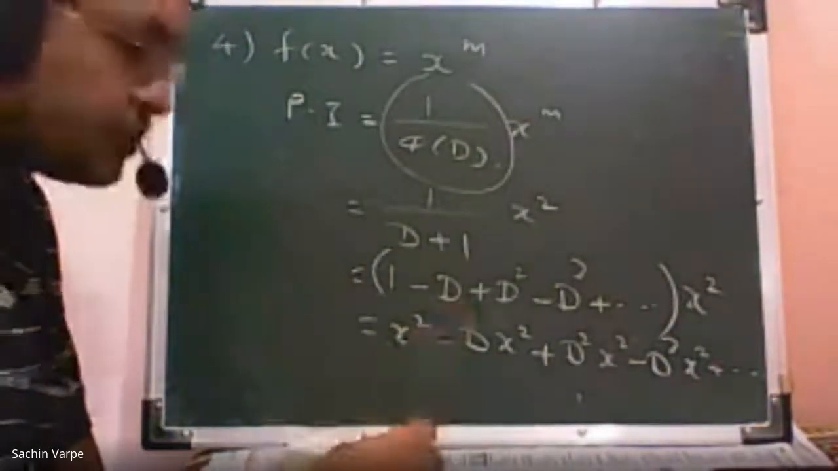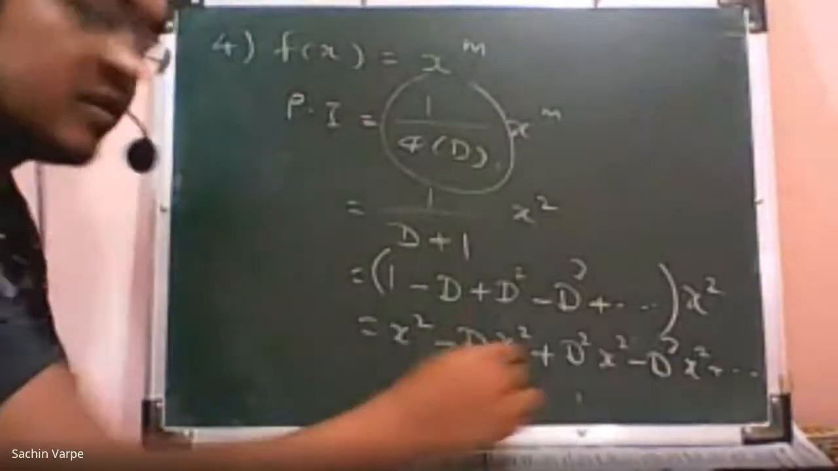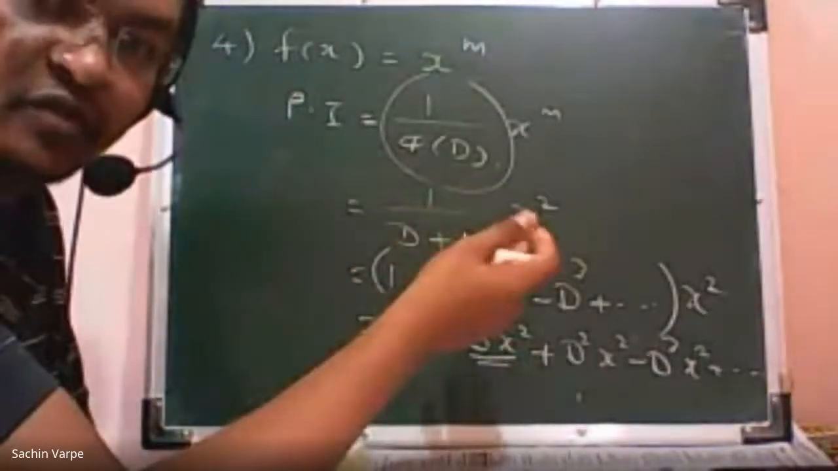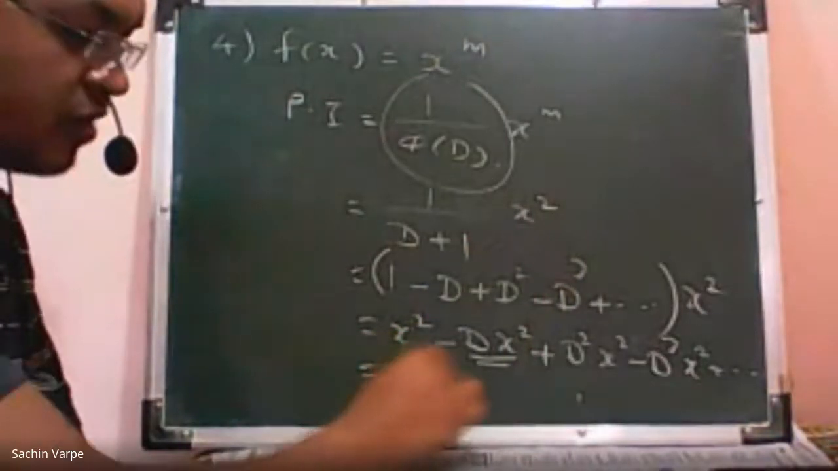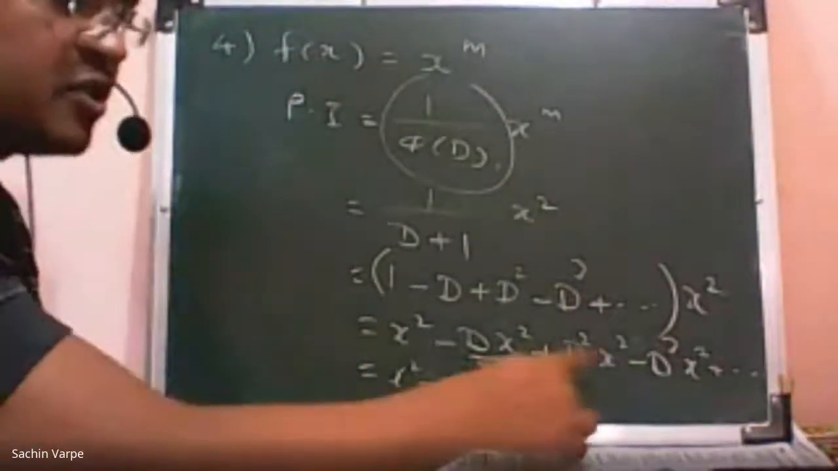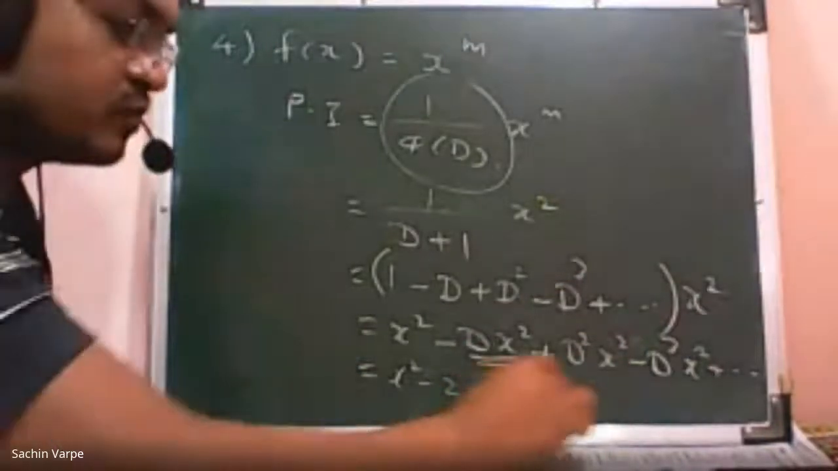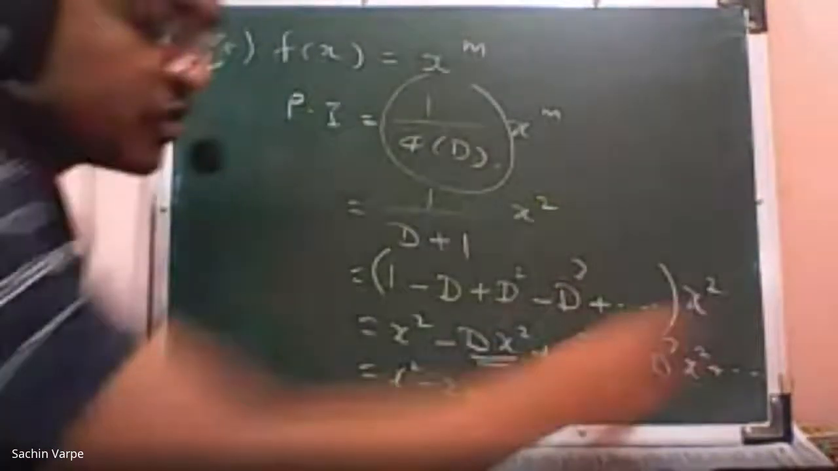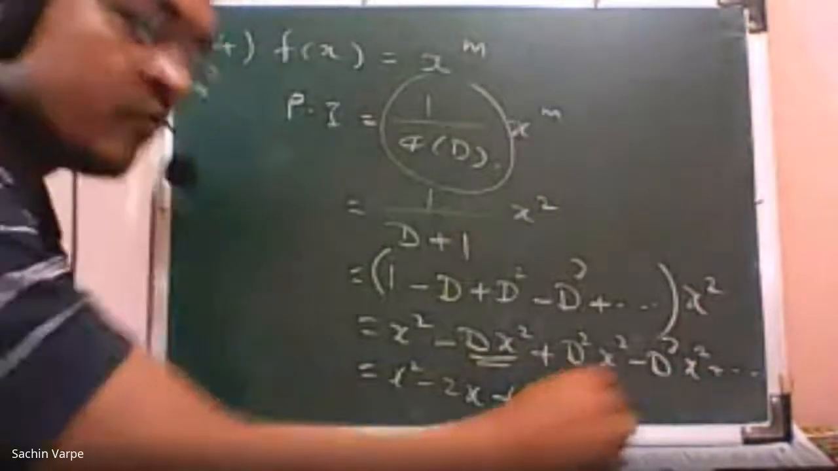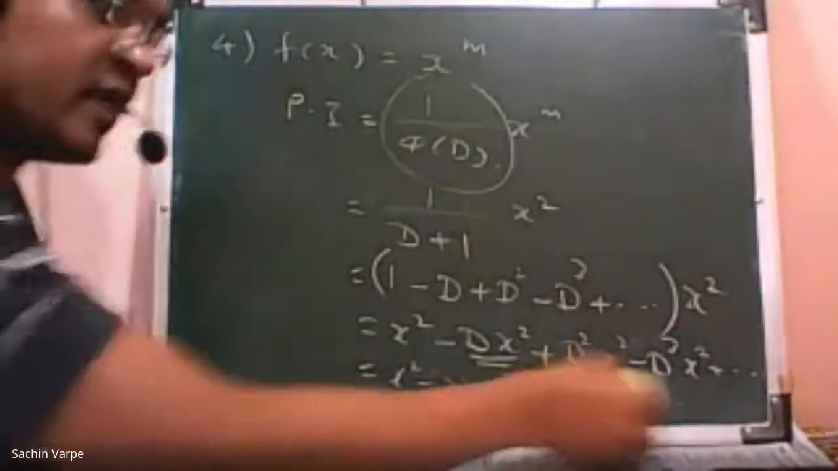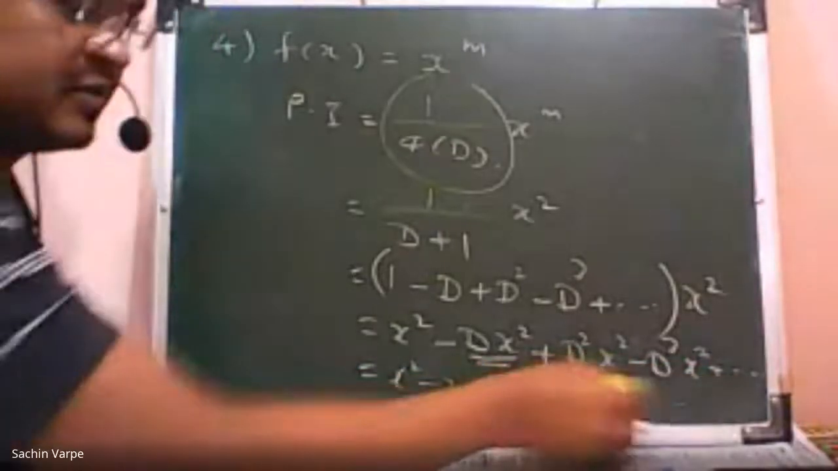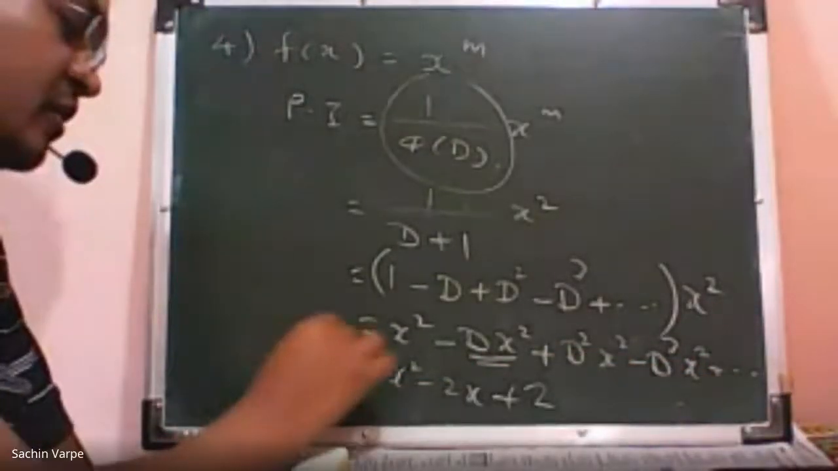And now, what is d of x square that we have discussed? D means derivative of x square, that is 2x, isn't it? So d of x square is 2x. So x square minus 2x plus, what is d square of x square? That is 2, isn't it? What is d cube of x square? That is 0, plus 0 and so on. So I'm getting finite terms, and that is my final particular integral.